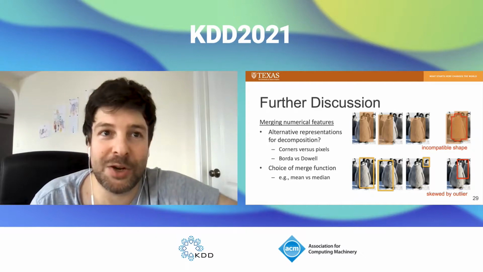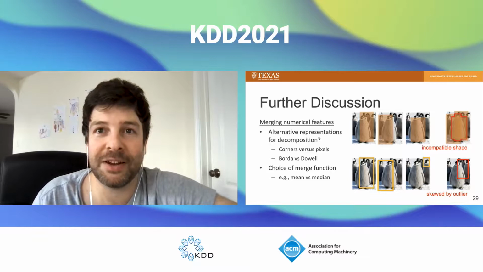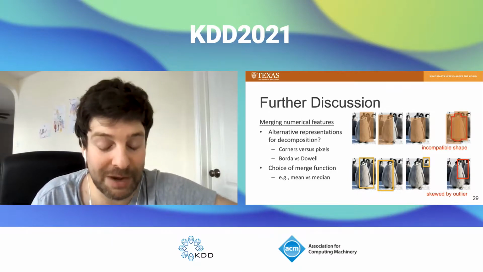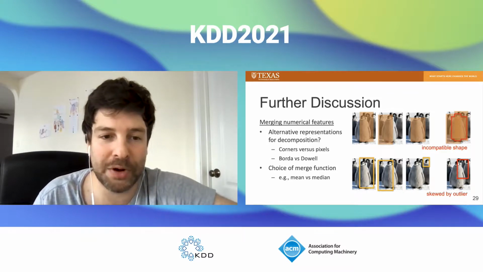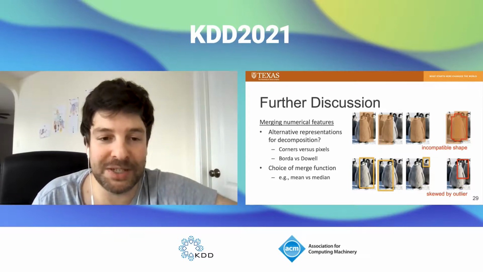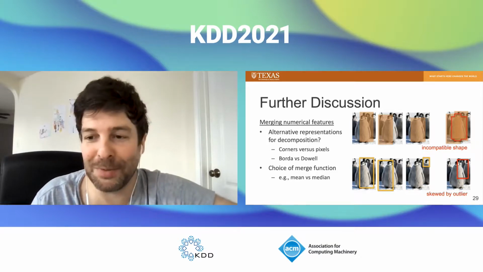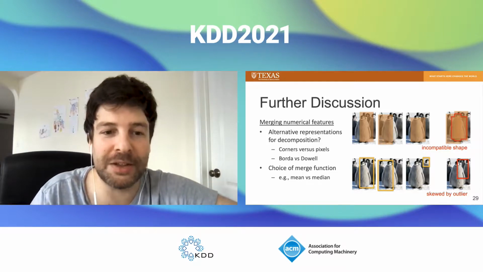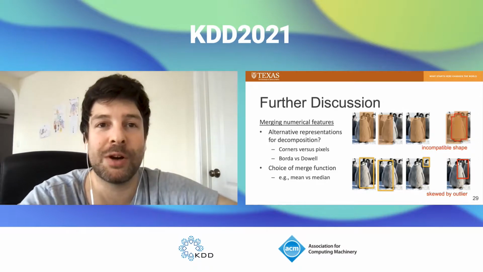But this is an interesting question of different representations inducing potentially different aggregation operators. For example, the representation we use for rankings induces this Borda count merge function, but a different representation would result in the Dowdall merge. And I don't really know which one is better, but this is an interesting topic to pursue. Another question is the choice of merge function. Which merge functions work best?